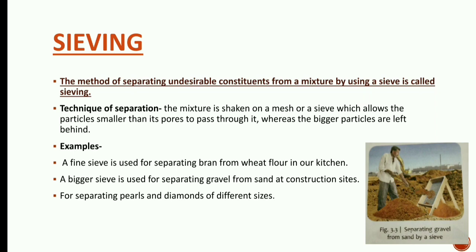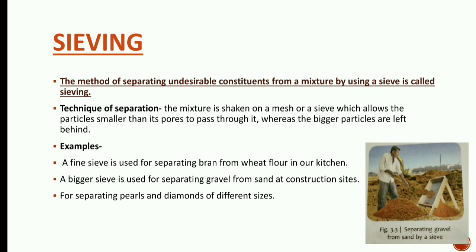Now when we use a sieve, the bigger particles get stuck on the sieve, and the smaller particles, which are smaller than the holes on the sieve, pass through, and we separate the bigger and smaller, or useful and unwanted, particles with the help of a sieve.